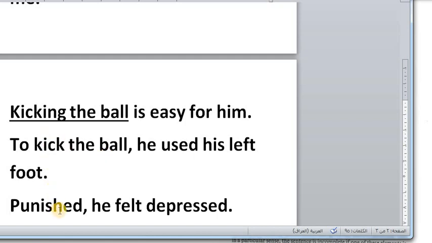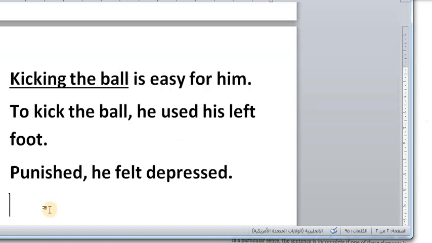Punished, he felt depressed. Here punished is an adverb. It is a clause. It is non-finite. Though you may say, but it ends with ed. Yes, but this is not a tense. This is an adverb. So it doesn't decide a tense. Instead, it's here used as an adverb. It is a non-finite clause, and it is, of course, a dependent one.